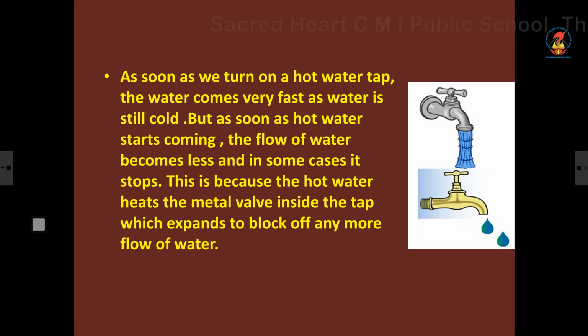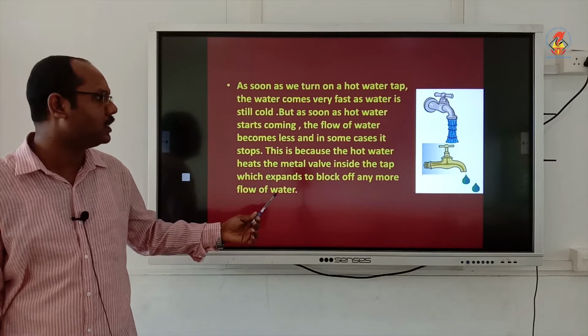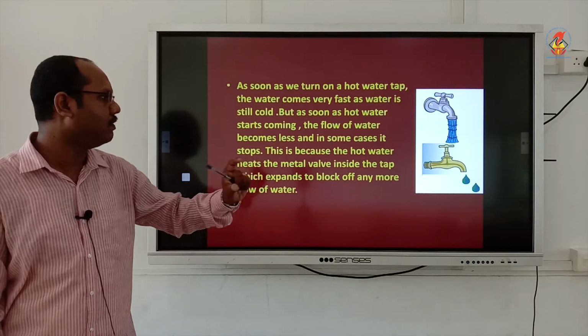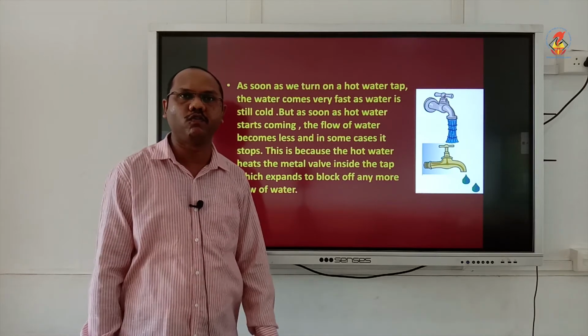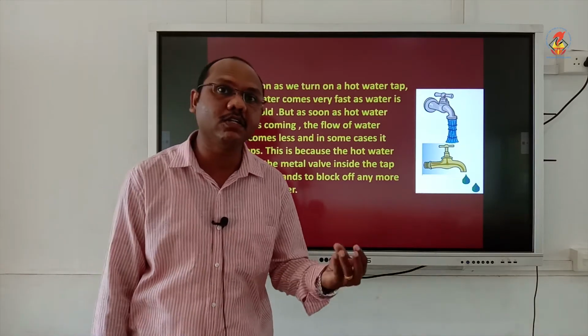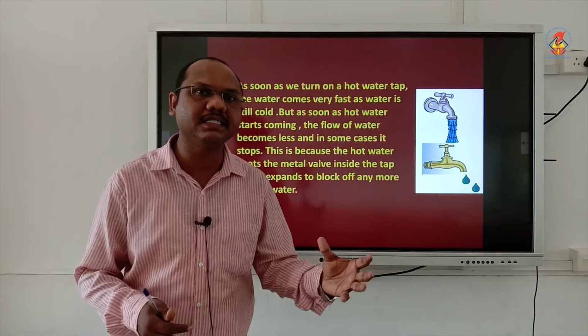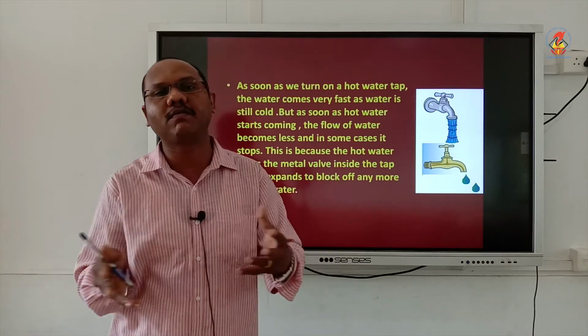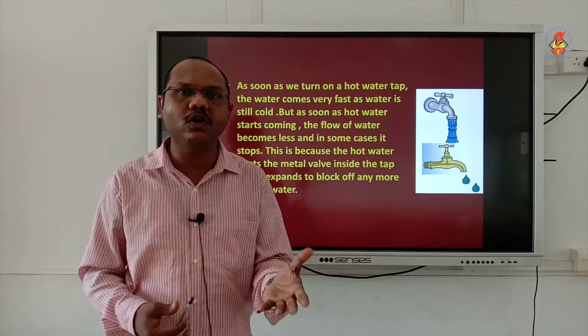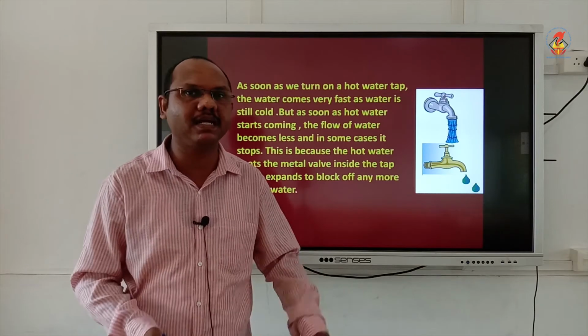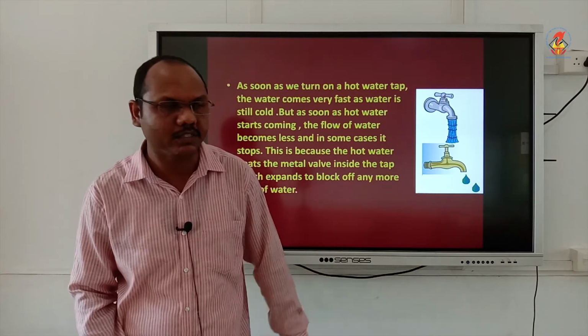Do you know why? Because hot water is passing through the valve, and this valve may be made of rubber. It can't withstand that high temperature, so the rubber will expand, and due to the expansion inside the tap, it will block the flow of water. Even if it is metal, this can happen, because when the temperature rises, the metal will expand, the rubber will also expand, so it can block the flow of water. So these are the practical applications of thermal expansion.